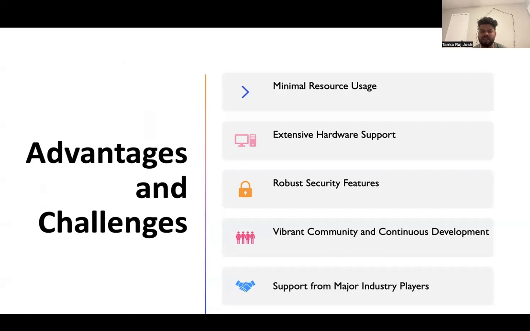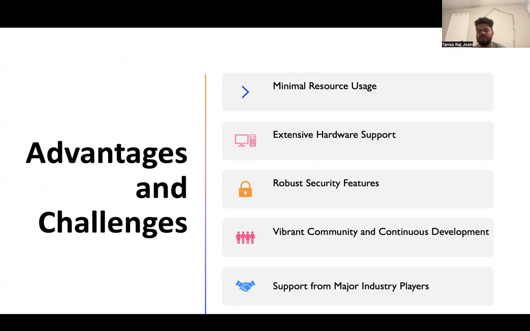Robust security features: as we already told, there is a lot of data security while transferring. While communicating, different protocols are used, like HTTP, UDP, TCP, TLS, for communication and data sharing. So this is one of the most important advantages.